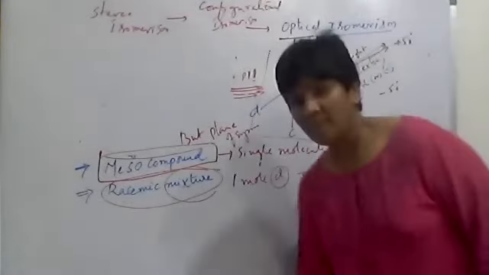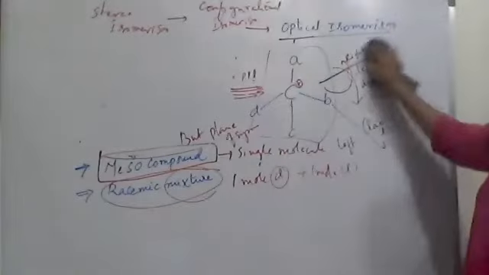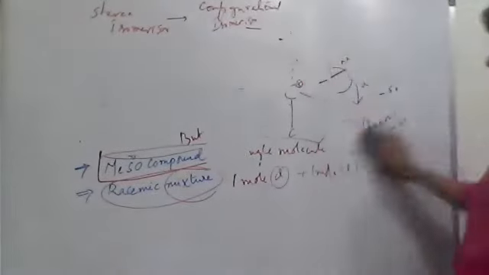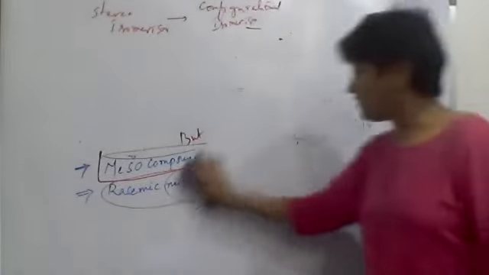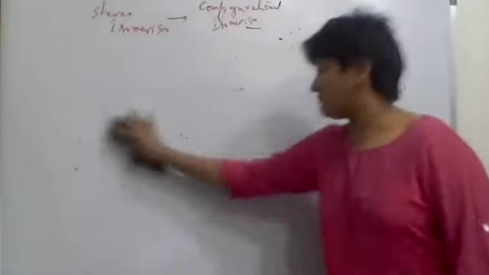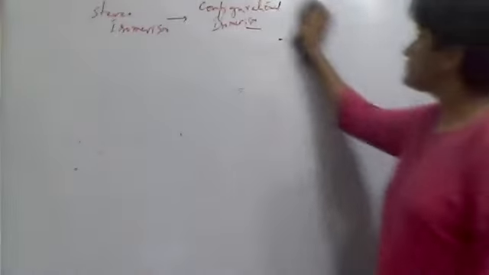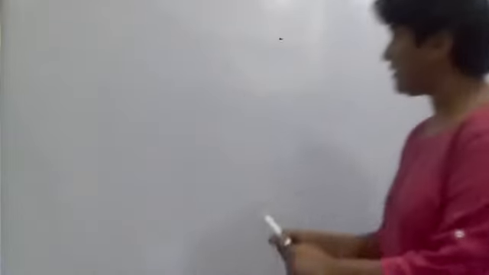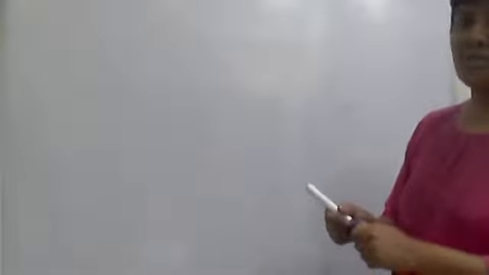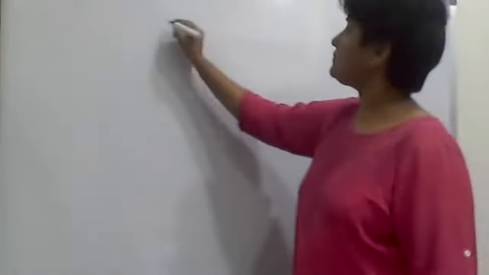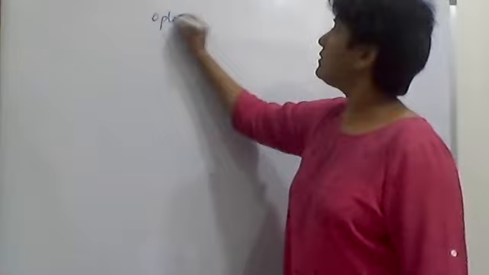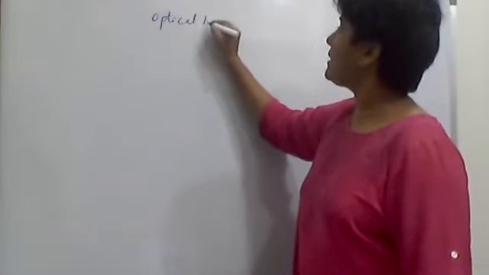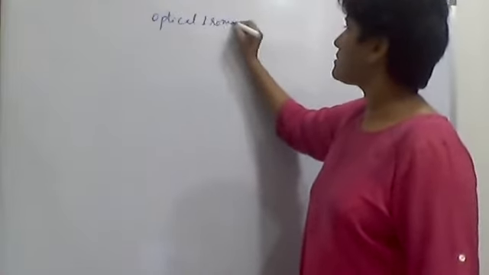Now we'll see examples of different chiral centers and examples of different numbers of optical isomers. First, I'll tell you how many types of optical isomers are possible. Optical isomers will be of two types.